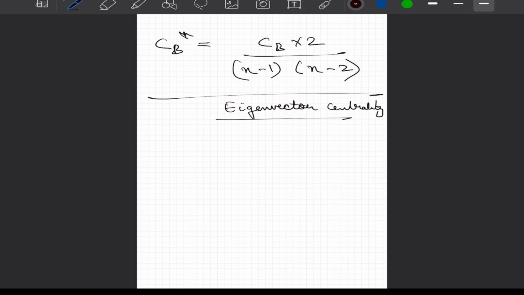This is my second favorite because of its definition. Its definition says that you would be important in a network if you are connected to other important nodes. And these other important nodes would be important if you are important. That means it's a give and take relationship that exists between the nodes.